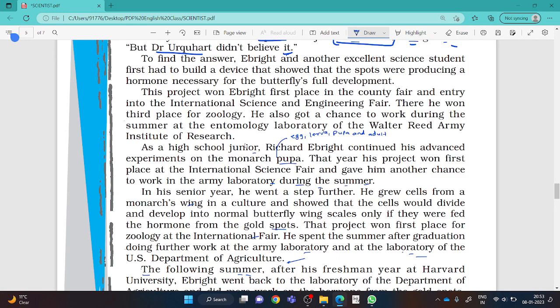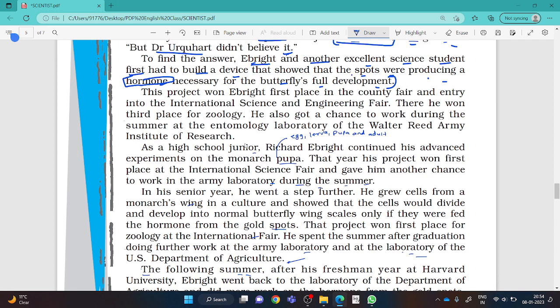To find the answer, Ebright and another excellent science student first had to build a device that showed that the spots were producing a hormone necessary for the butterfly's full development. Actually, Richard Ebright and the others built a device due to which they came to know that the golden spots were producing a particular hormone that is essential for the butterfly's development.